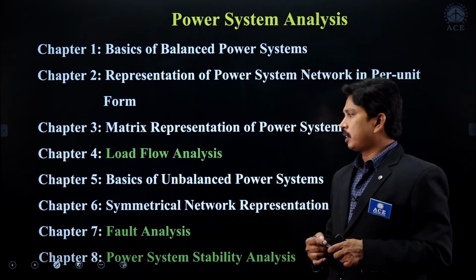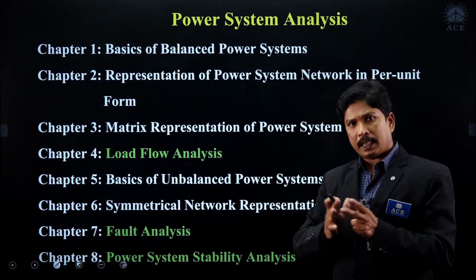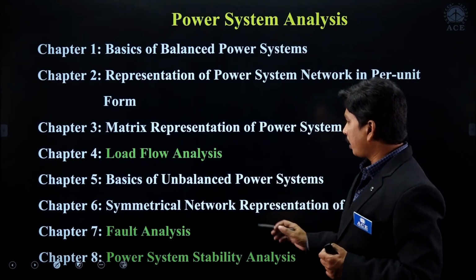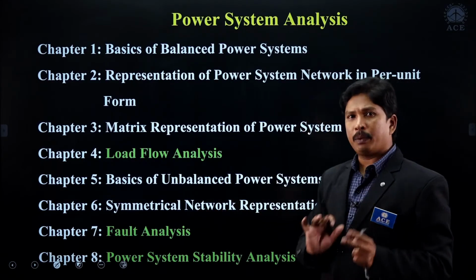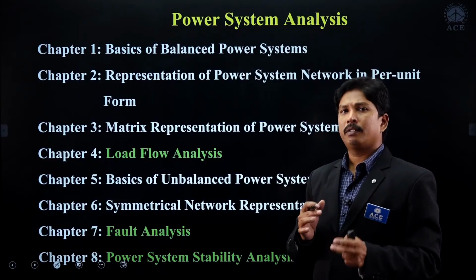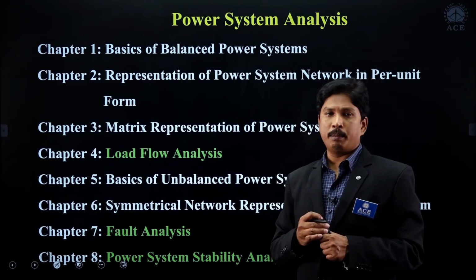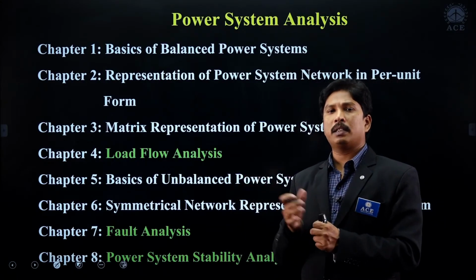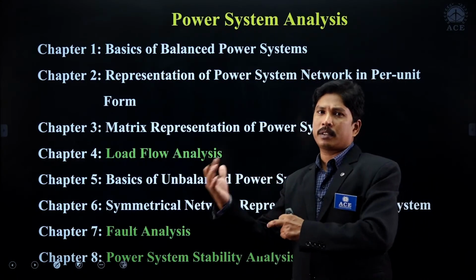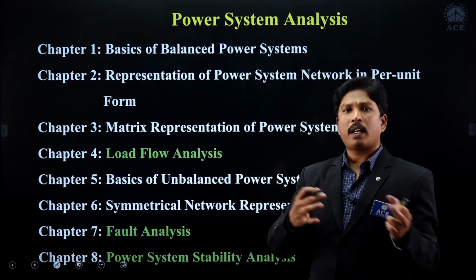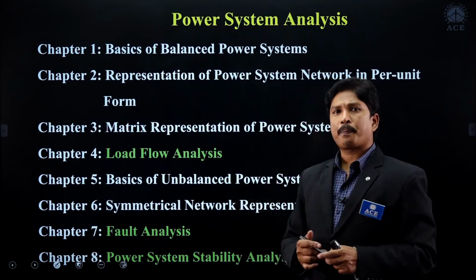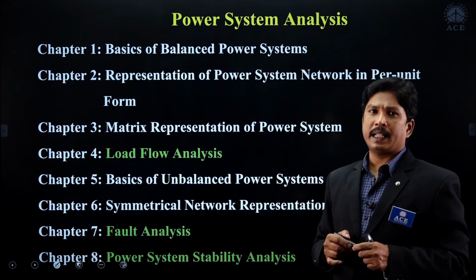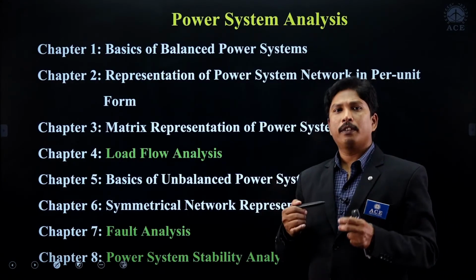And coming to chapter 6, we have to represent the entire power system network in symmetrical components, so we are going to draw the symmetrical networks for the entire power system elements. There may be star connected elements, or delta connected elements, generators, transformers, transmission lines and loads. For all the elements we are going to construct the symmetrical networks, so we represent the entire system in symmetrical network form.